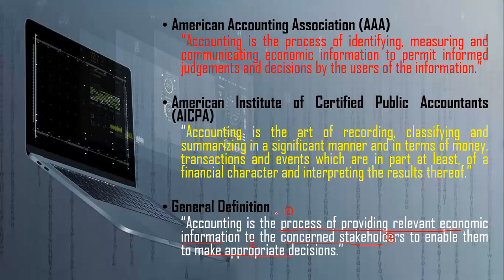Then you can raise your definition, right? There are 3 components here. You can see process of providing relevant economic information, and to whom? Concerned stakeholders, and for what? Make appropriate decisions. Right? This is the general definition of accounting. Is that clear?